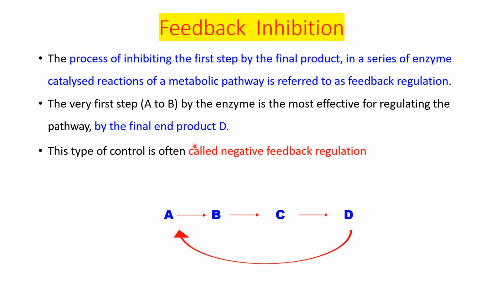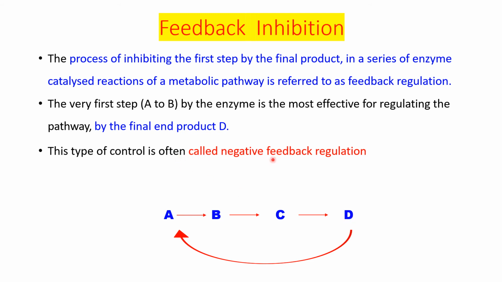The process of inhibiting the first step by the final product in a series of enzyme catalyzed reactions of a metabolic pathway is called feedback inhibition or feedback regulation. A is converted to B, converted to C, converted to D, and D inhibits the conversion of A into B. So the final product is D, and it inhibits this first step. This is called end product inhibition or feedback inhibition.